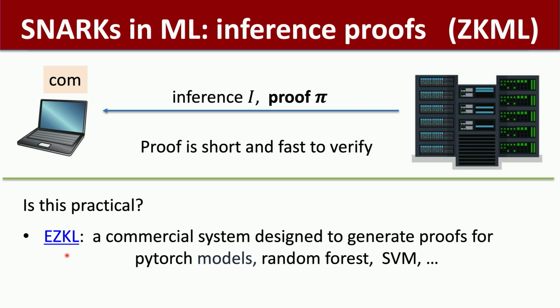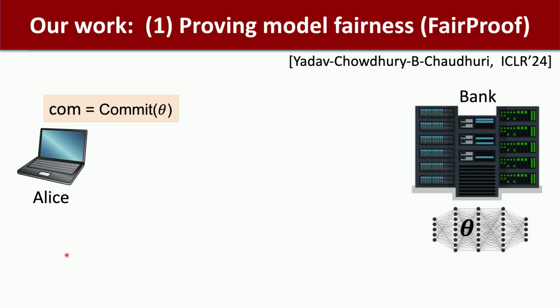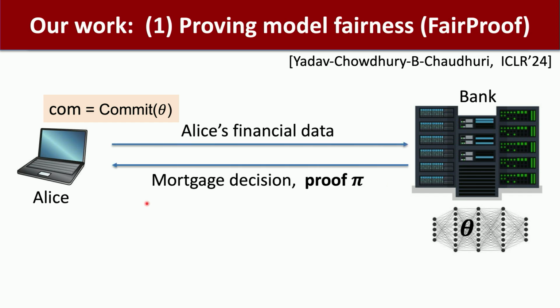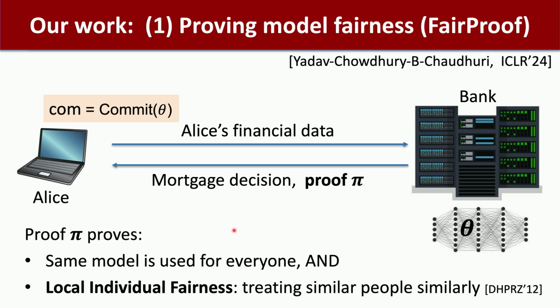So the fact that the same model is used for everyone is not enough. We have to prove the model is actually fair. That's the next thing we looked at. We have a system called FairProof, which not only produces a proof that the right model ran on your financial data, it also produces a proof that the model satisfies a certain notion of fairness. This is a notion of fairness that comes from the algorithmic fairness community.